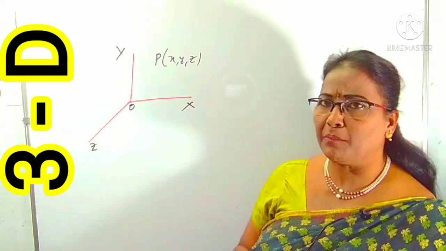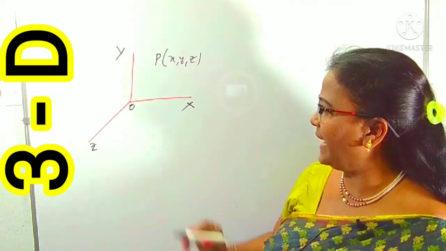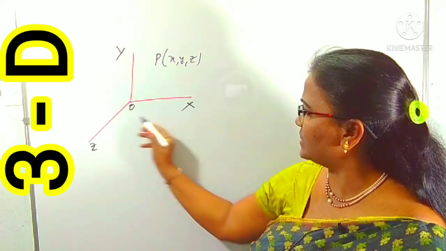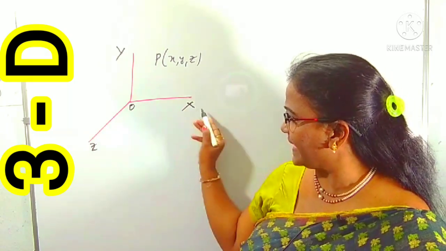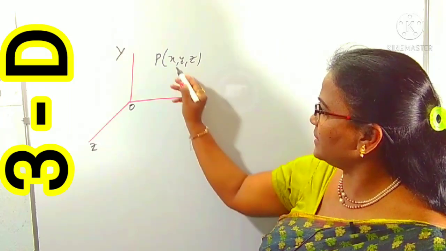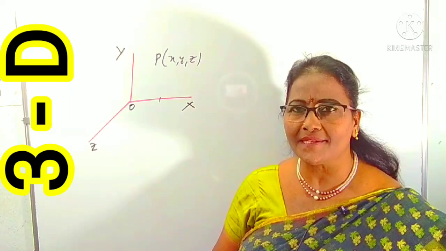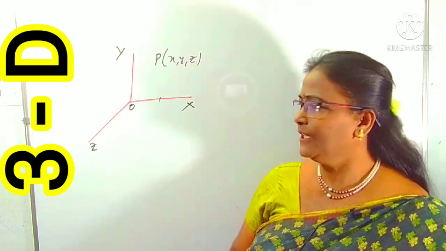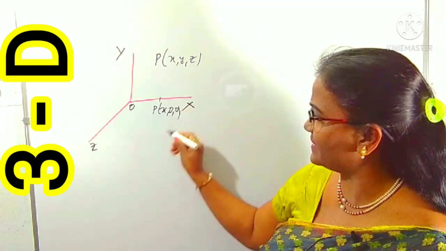Now, what is the position of P? We have to understand it with respect to the axes and also the planes. The axes are the x-axis, y-axis and z-axis. The plane XOY is called the XY plane, XOZ is called the XZ plane, and YOZ is called the YZ plane. So, the position of P on the x-axis: on the x-axis, only the x coordinate is available and the remaining coordinates are missing. Means P becomes (x, 0, 0) in the case of the x-axis.